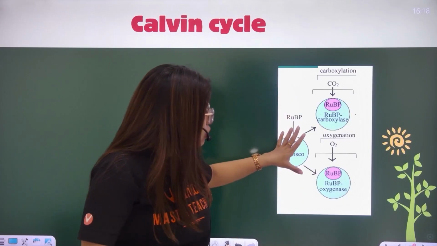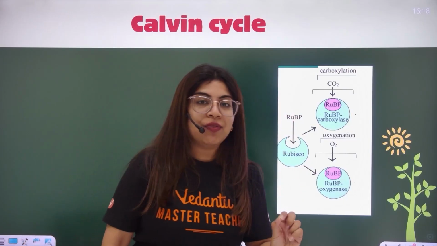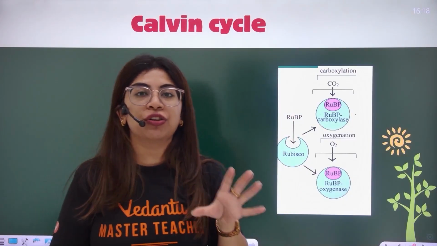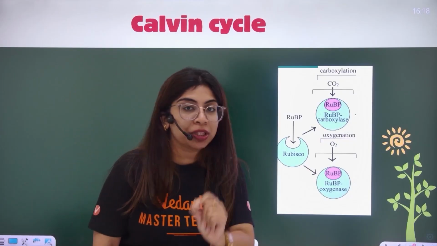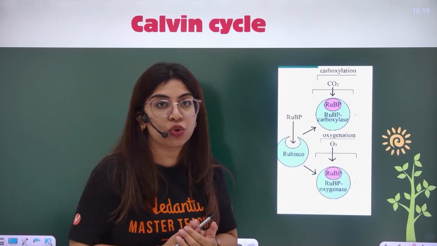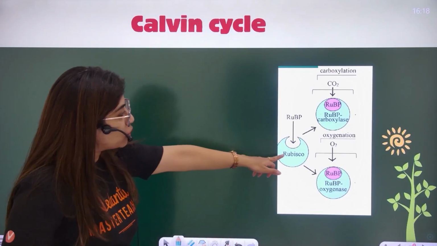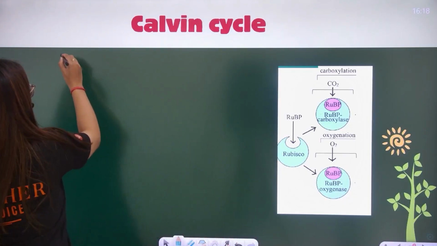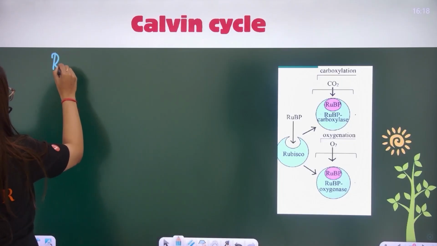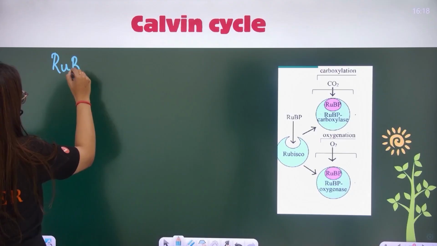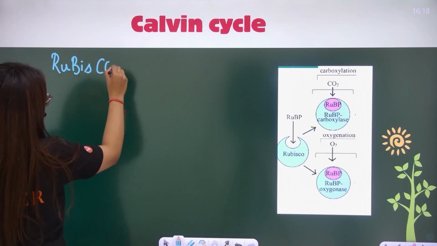Now, in the Calvin cycle, the first step is fixation of carbon dioxide. Fixation of carbon dioxide occurs with the help of an enzyme which is known as Rubisco. The name of my enzyme, all of you, is Rubisco.